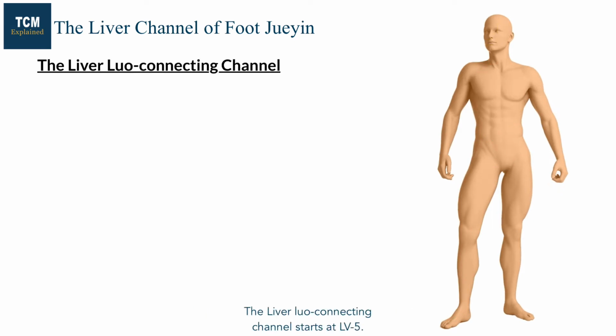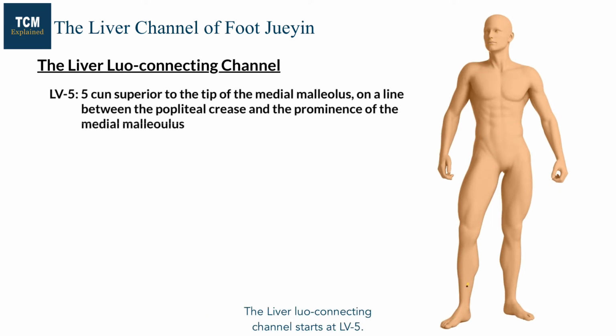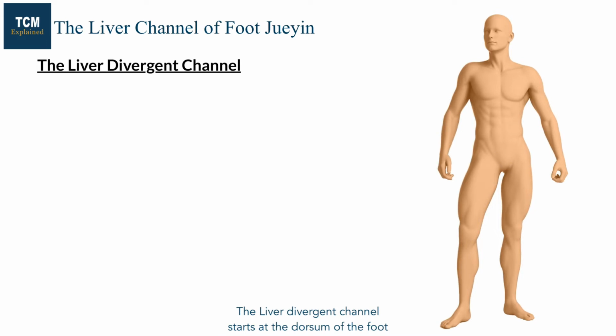The liver luo-connecting channel starts at Liver 5. It connects with the gallbladder channel and then goes to the genitals. The liver divergent channel starts at the dorsum of the foot and goes to the pubic region, connecting with the gallbladder channel.